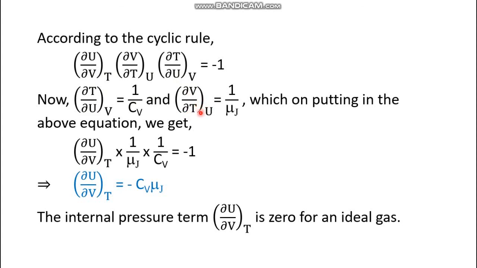Now we have come to know that the term (∂T/∂V) at constant U is μJ, so (∂V/∂T) at constant U is 1/μJ. Putting these two values in the equation, we get (∂U/∂V) at constant T times 1/μJ times 1/Cv equals -1. So (∂U/∂V) at constant T equals -Cv times μJ, and this is the internal pressure. Definitely this is 0 for an ideal gas, but for real gases it is not 0.